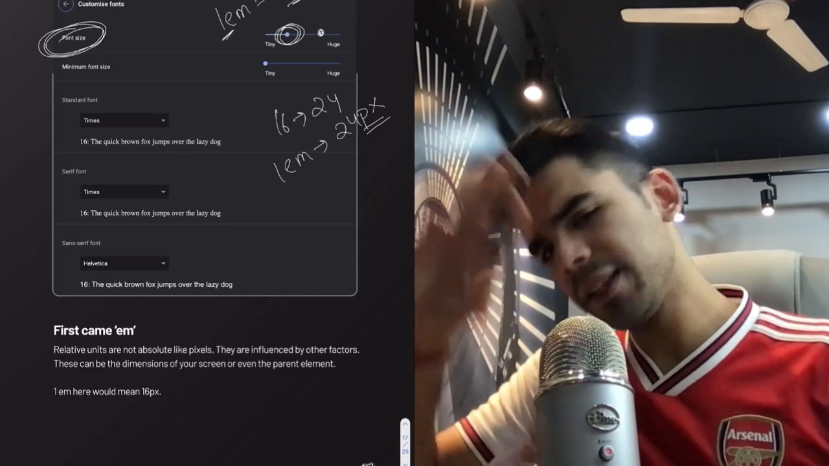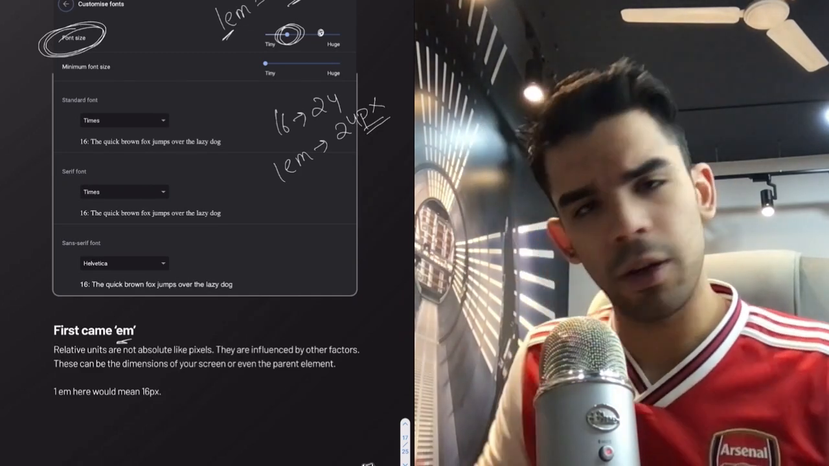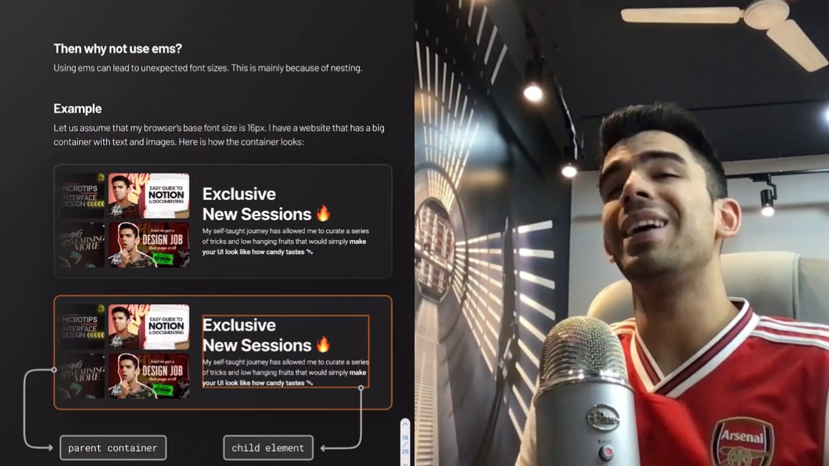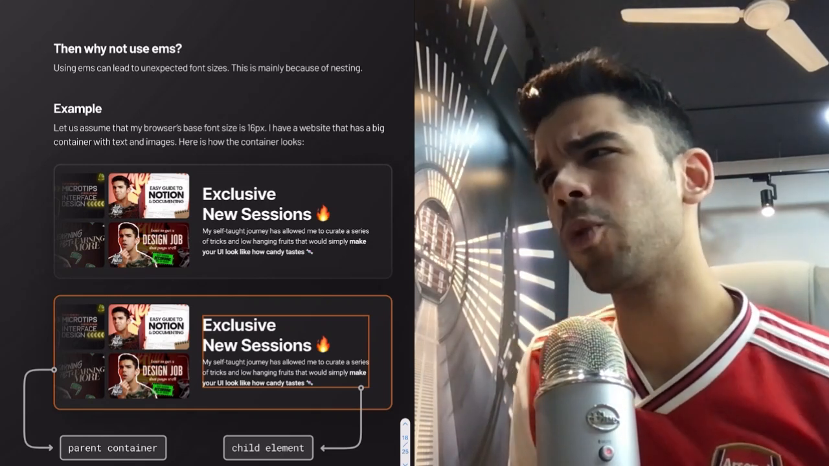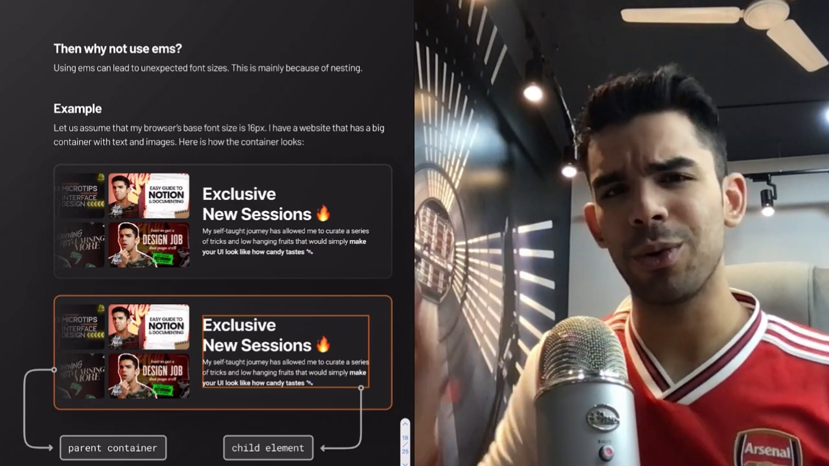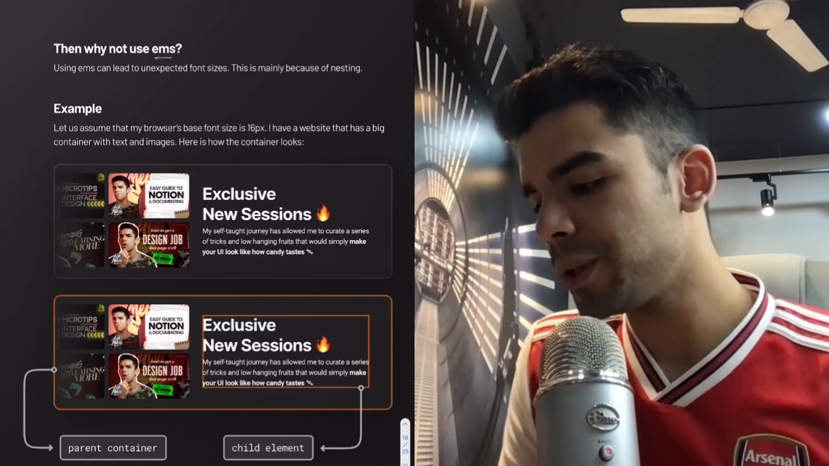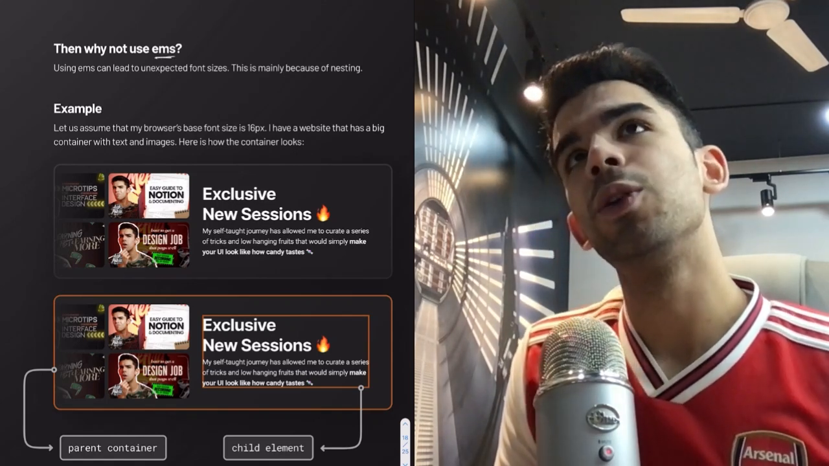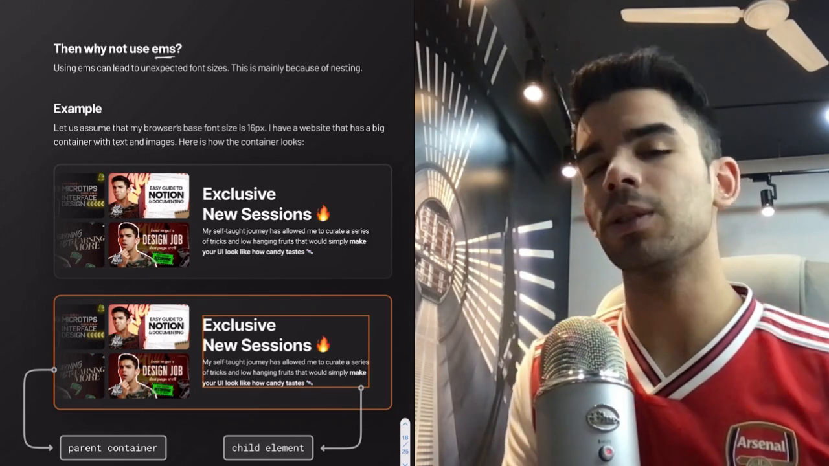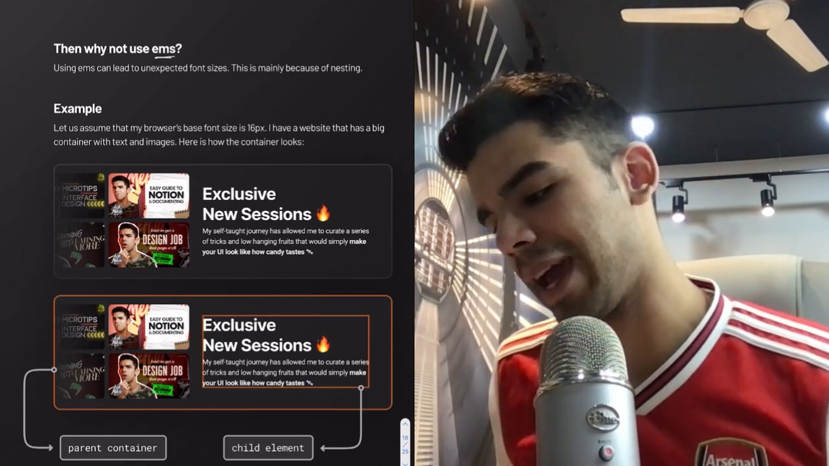And in the start, only M came. Right? They were not absolute and they were influenced by other factors. But recently we've been using REMs. But let's understand what was the problem with M's, what are REMs, and why do we need the two of them, and which one should we pick? See, just by using M's, you will have a couple of unexpected font sizes, and I'll tell you why. Even though it sounds very logical, I'll tell you why you can expect incorrect fonts when you're using M.